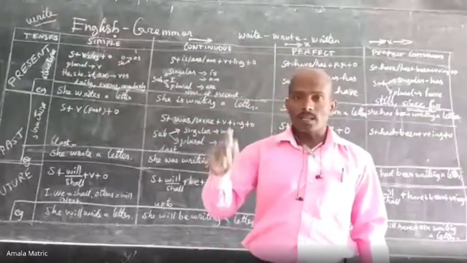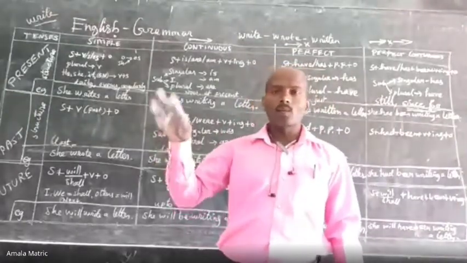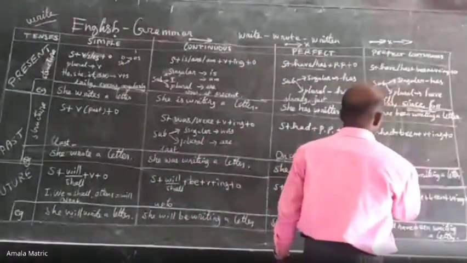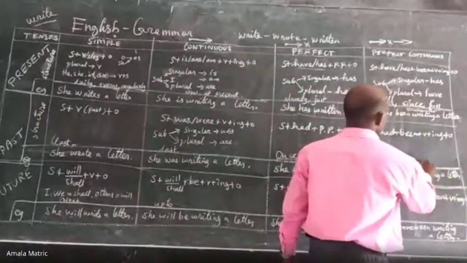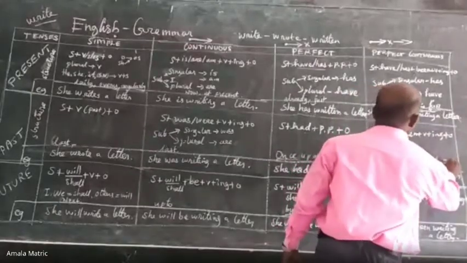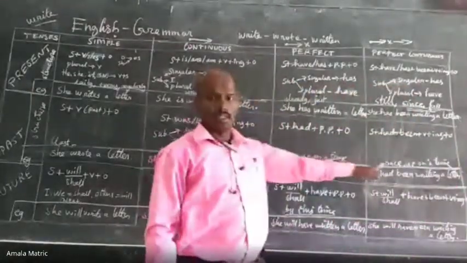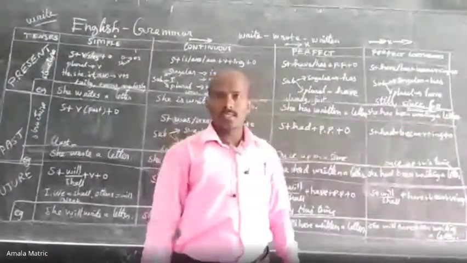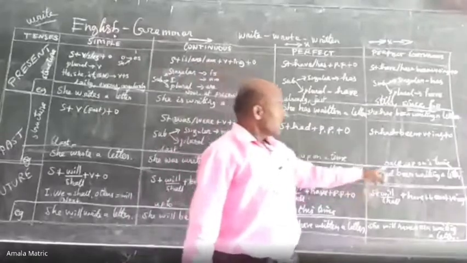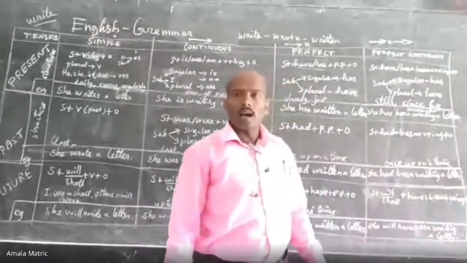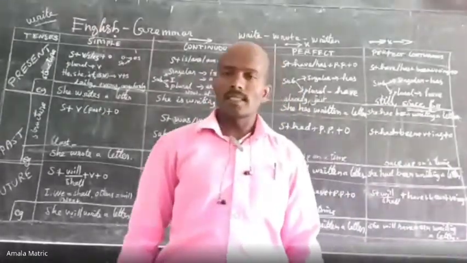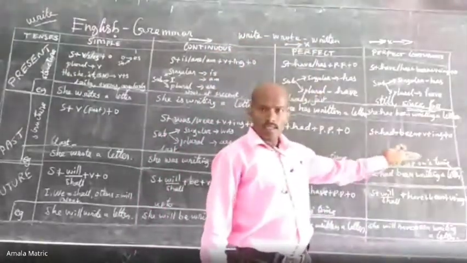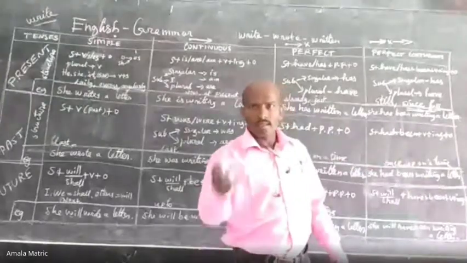At present I am not working, but I had been working once upon a time. Here also, the keyword is once upon a time. Maximum there will be the same keywords, otherwise there are no other keywords, so we will use this or that one according to the situation. That is very important. Once upon a time, I had been working as an English teacher. This is a situation that is already finished. Now I am not working. That is the meaning.